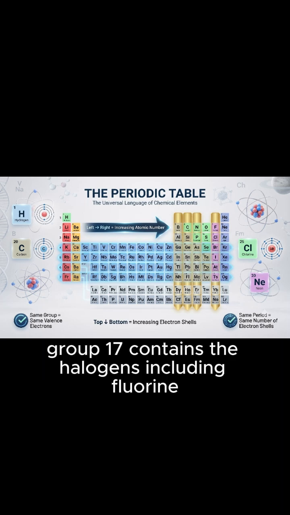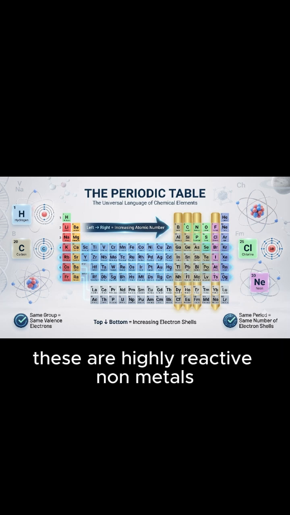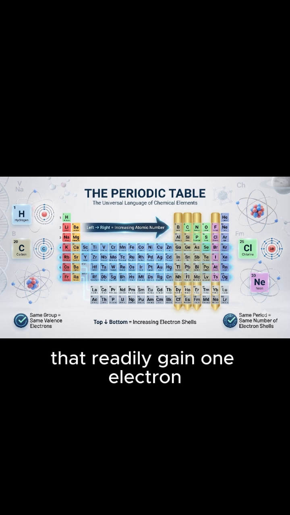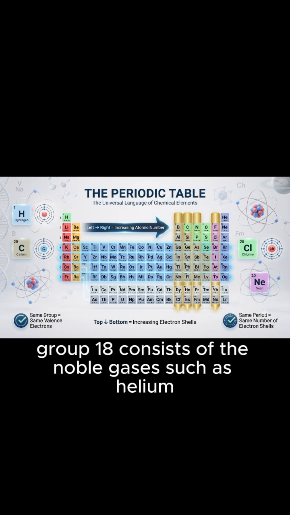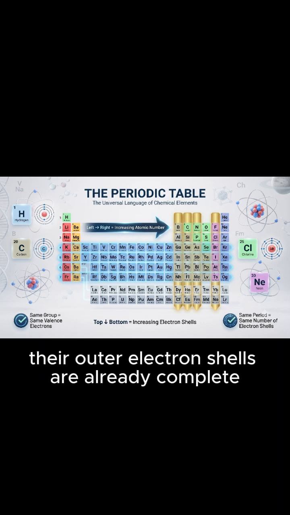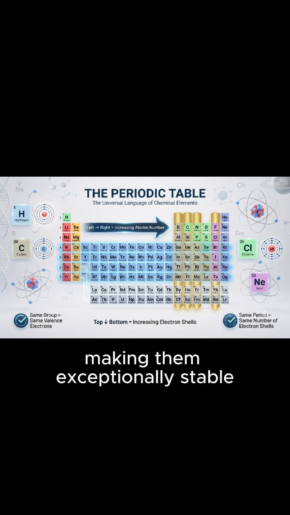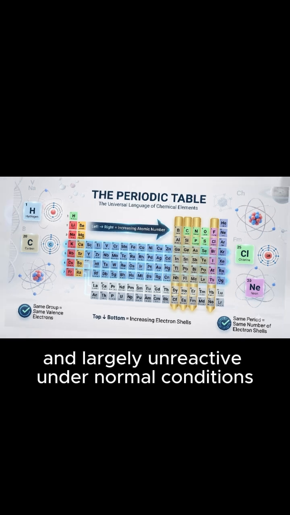Group 17 contains the halogens, including fluorine, chlorine, bromine, and iodine. These are highly reactive nonmetals that readily gain 1 electron during chemical reactions. Group 18 consists of the noble gases, such as helium, neon, and argon. Their outer electron shells are already complete, making them exceptionally stable and largely unreactive under normal conditions.